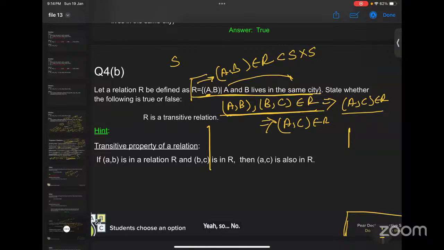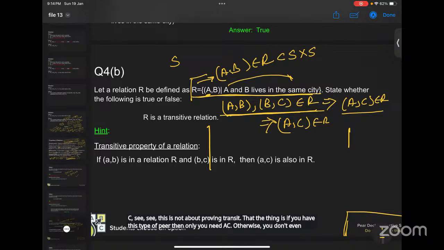See, this is not about proving transitive. The thing is, if you have this type of pair, then only you need AC. Otherwise, you don't even need AC. So you have to check whether it is satisfying or not. We are just going via the definition, nothing else, right?